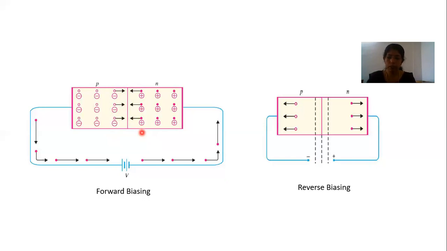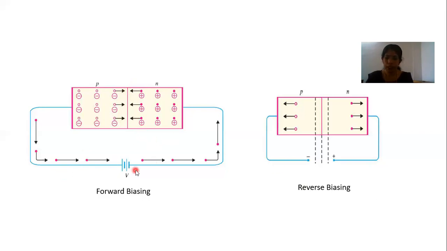It is called so because the mobile charge carriers here are holes. Here it is free electrons. But in the barrier, within the barrier, there are no free electrons or holes. So because it became recombined, this is called a depletion layer.